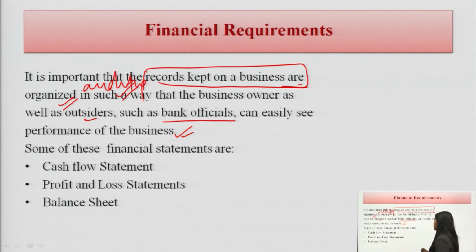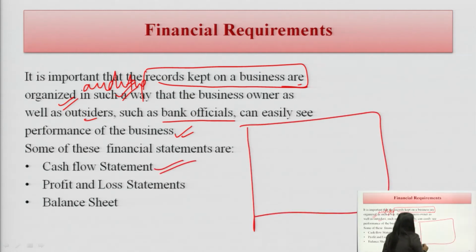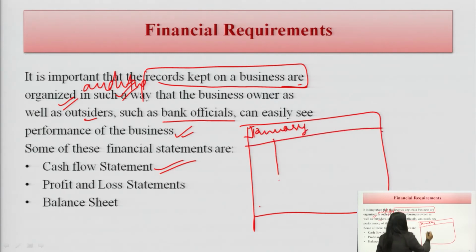Some of these financial statements are, what could be the financial statements? See, the cash flow statement, where we will write, for a day or for the January month, how many products we bought. Let drug A be the example.